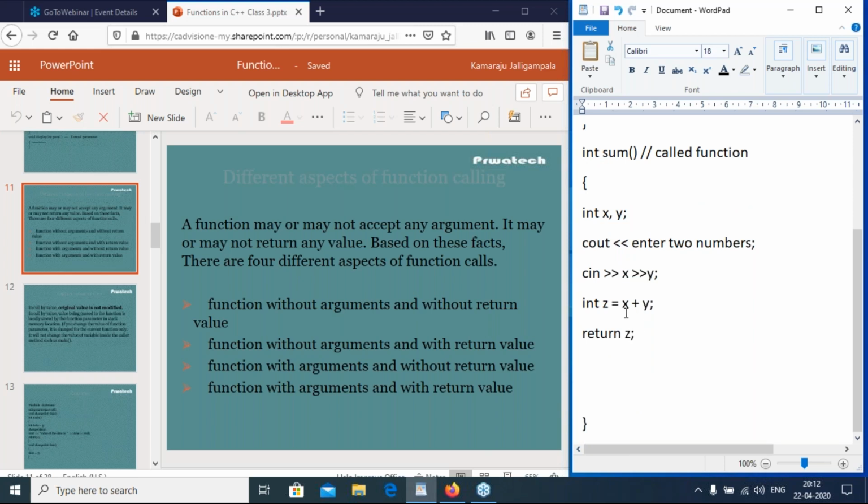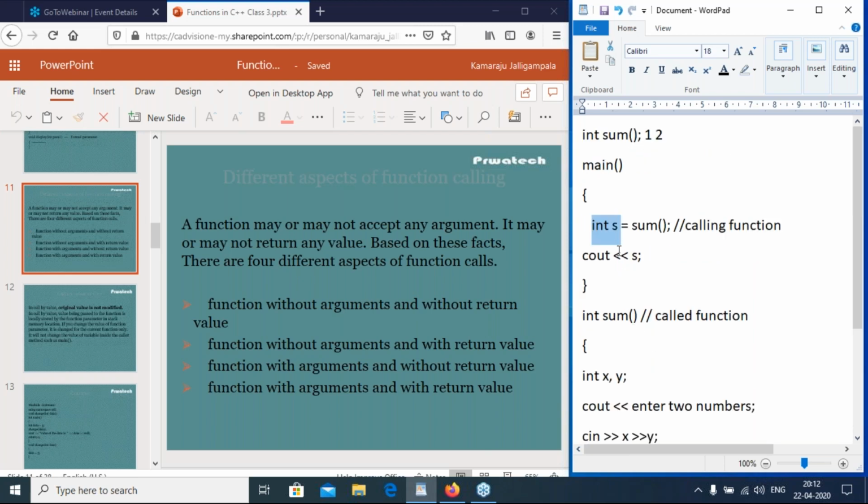Now return z. Z value is 3 now. So return z, it is stored in s and displays the value 3 on the console window. Clear, right? So that is int sum. This is the second case. So first case is no arguments, no return type. Second case is no arguments, return integer, not only integer, any data type.